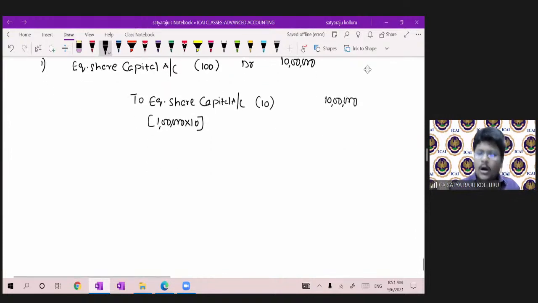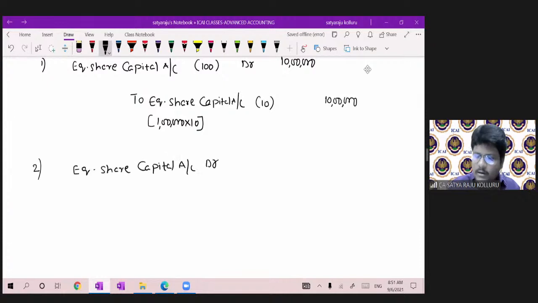Now, out of the 1 lakh shares, 50% of the holding should be transferred to share surrender. The entry: equity share capital account debtor, 5 lakh, 50% means 50,000 into 10, that is 5 lakh, to share surrender account.